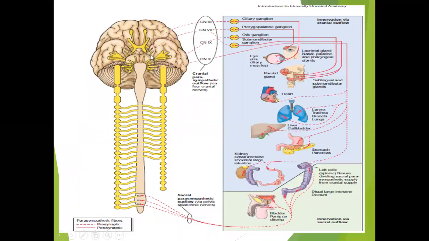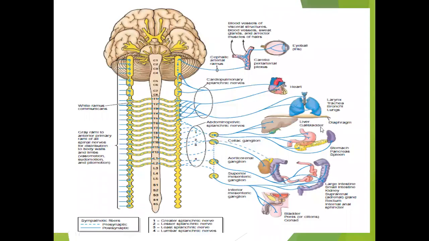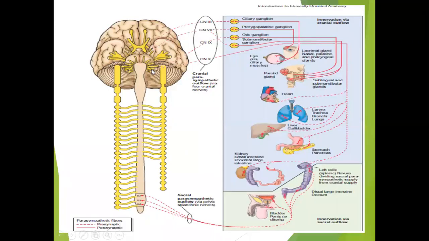The nerves which are coming from the brain will be called cranial nerves. As you can see here, the 10th nerve, 9th nerve, the 7th nerve, as well as other nerves will be coming from the brain, and some will be coming from the sacrum. So this is called the craniosacral outflow. Here it was thoracolumbar outflow, because the nerves were coming from the thoracic and the lumbar region. But in the parasympathetic, it will be coming from the cranial nerves as well as the sacral end here. So this is called the craniosacral outflow.